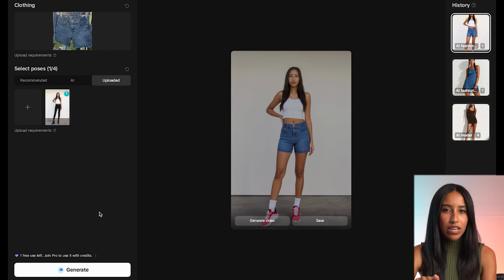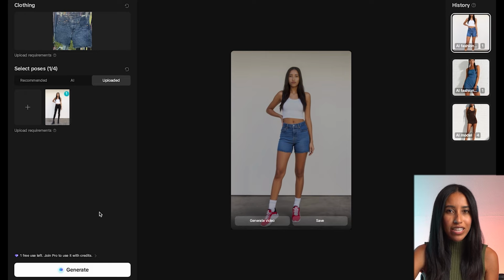Honestly, think about how useful this would be for online shopping too. I could just put my photo in here, upload an e-com image, and have a full try-on session without ever leaving my couch. I know, I'm giving you great ideas. It's pretty remarkable what CapCut's AI Fashion Model can do. I mean, I have a little online clothing shop that's about to get a major upgrade, and I'm super excited for it. What are you gonna use the AI Fashion Model for?